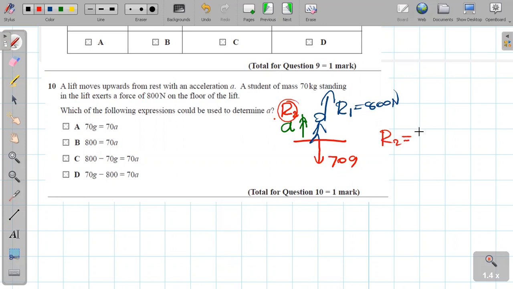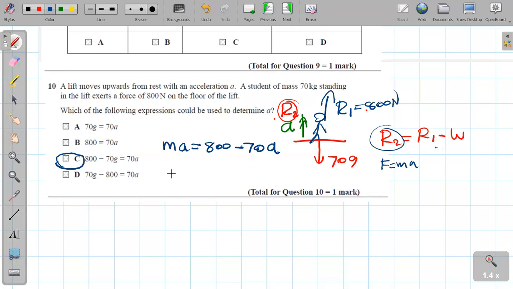R2 equals R1 minus W, the weight. According to Newton's second law of motion, F equals ma. So I can write ma equals R1, which is 800 as given, minus 70g. So the only answer that tallies with this one is C.